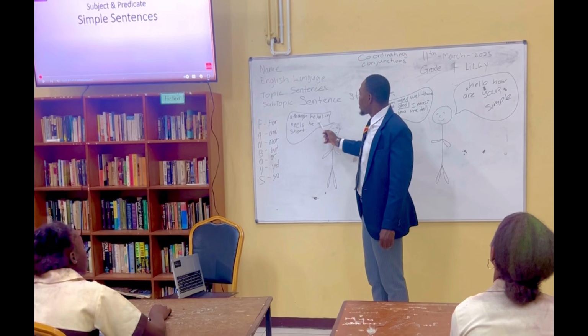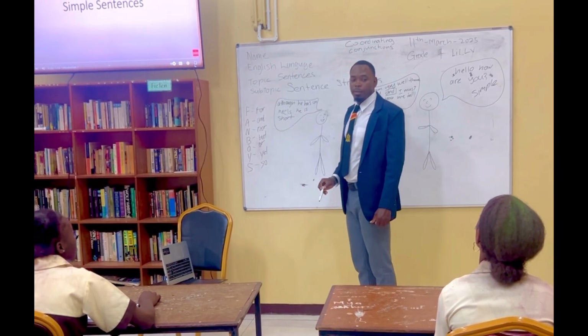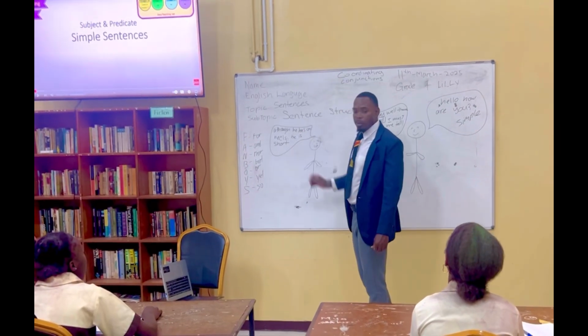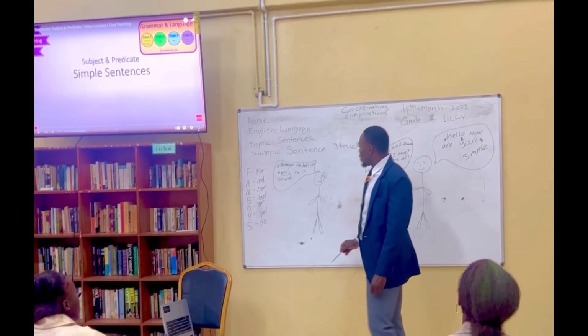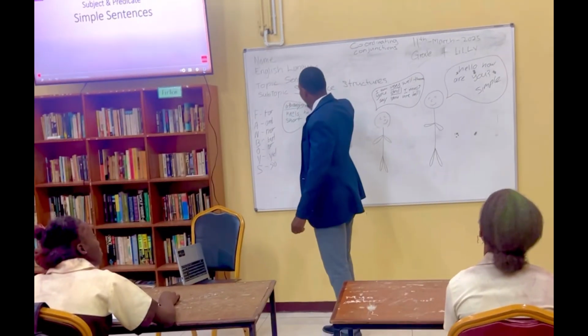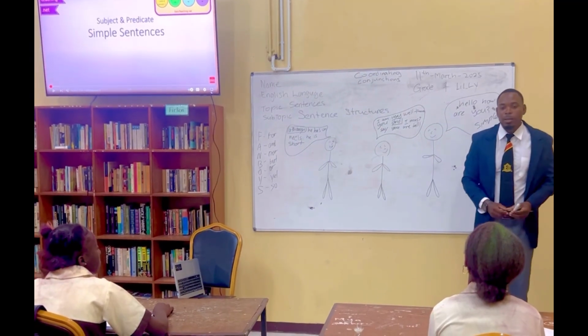Now let's identify this sentence structure here. Although he has on heels, he is short. What type of sentence would this be? Complex. Why is it a complex sentence? Because it has two clauses, and although is a subordinating conjunction. Correct, very good.